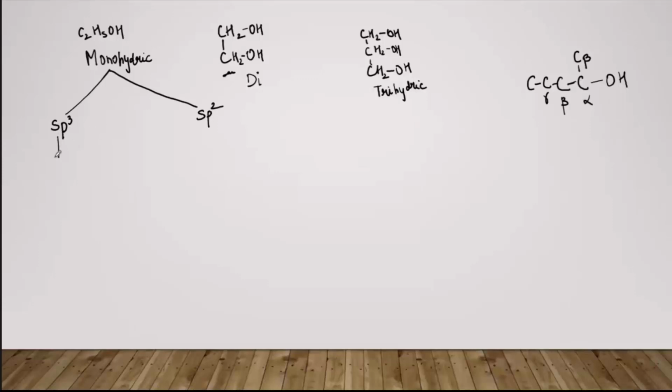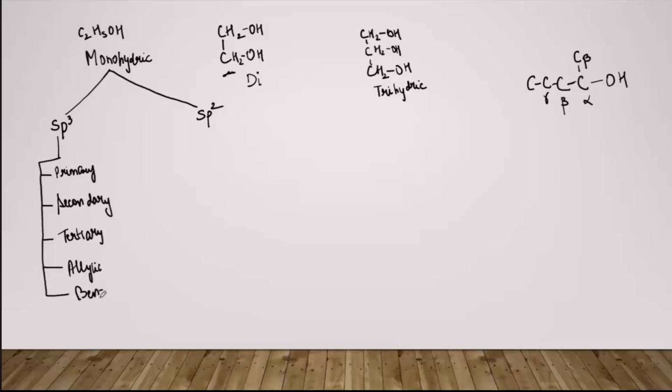How will we write it? We have primary alcohols, secondary alcohols, tertiary alcohols, allylic alcohols, and benzylic alcohols. So now I'm going to talk about the structures of these kinds of alcohols.